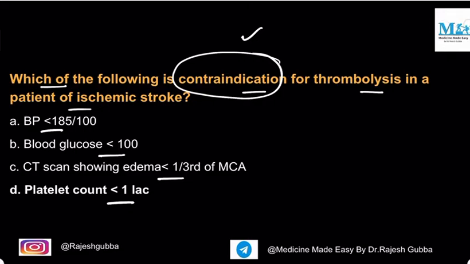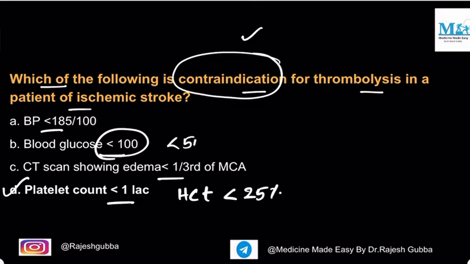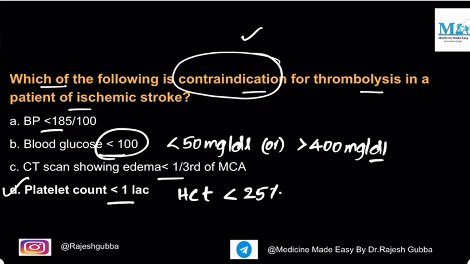So the question is, which of the following is contraindication for thrombolysis? Now, among the options which have been given to you, platelet count less than 1 lakh is the contraindication for thrombolysis. Not only the platelet count less than 1 lakh, even the hematocrit, if it is less than 25%, is also a contraindication for thrombolysis. And what should be the glucose level for the contraindication of thrombolysis? The glucose level less than 50 milligrams per deciliter, or the glucose level more than 400 milligrams per deciliter, are considered to be the contraindication for thrombolysis.